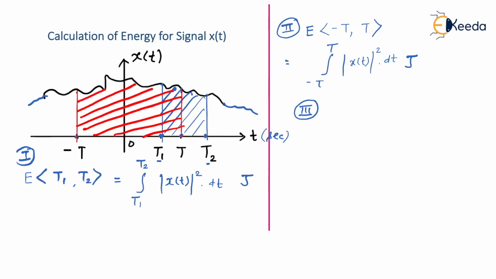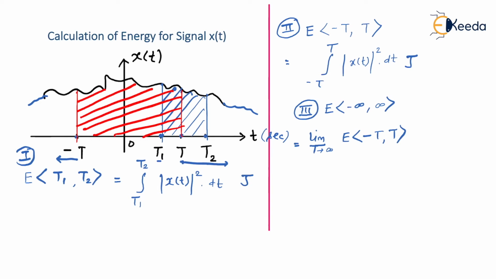So you know that in that case we take the integration from minus infinity to infinity. So if I want to go on calculating energy signal for whole signal, we do it like this: minus infinity to infinity interval. It is actually energy of the signal lying between minus T to T, but this time T is tending to infinity. Is that right? It means, let's say this minus T is stretched to minus infinity, and this T is stretched towards positive infinity, then it will give me the energy for whole signal.